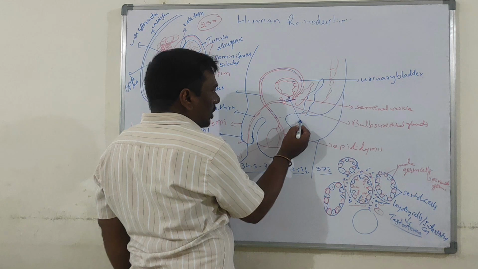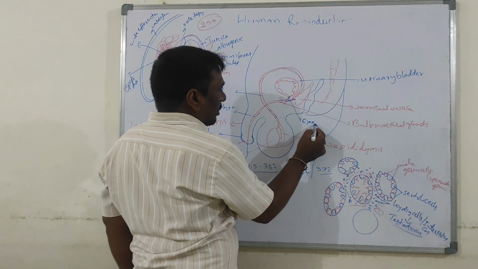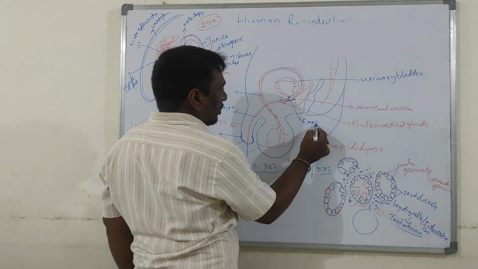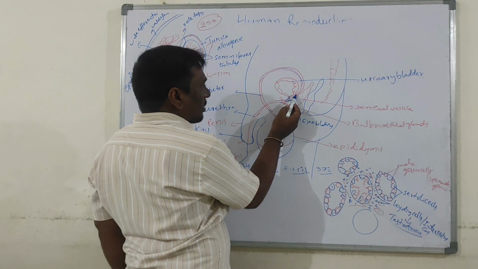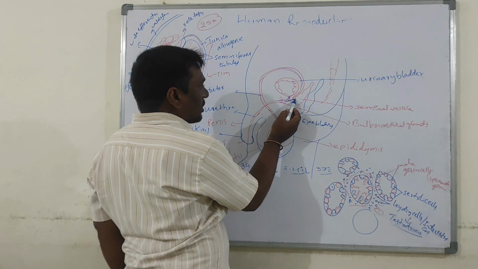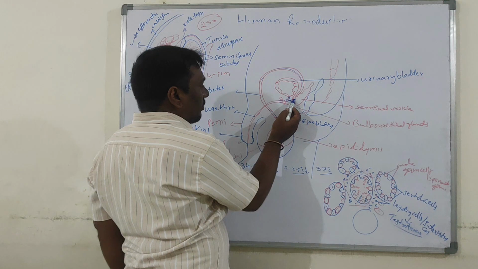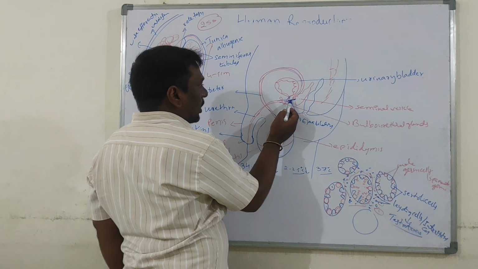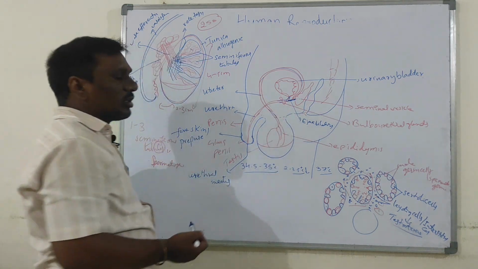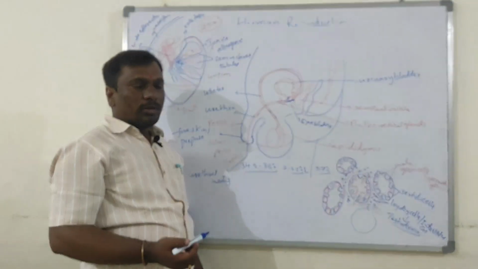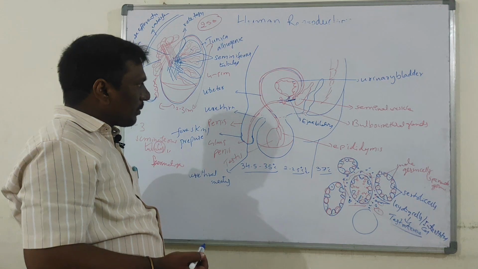Now this is the ejaculatory duct. Quite important. What is the ejaculatory duct? The vas deferens and the duct from the seminal vesicles unite to form the ejaculatory duct, which opens into the urethra. The number of ejaculatory ducts in the male reproductive system is 2.